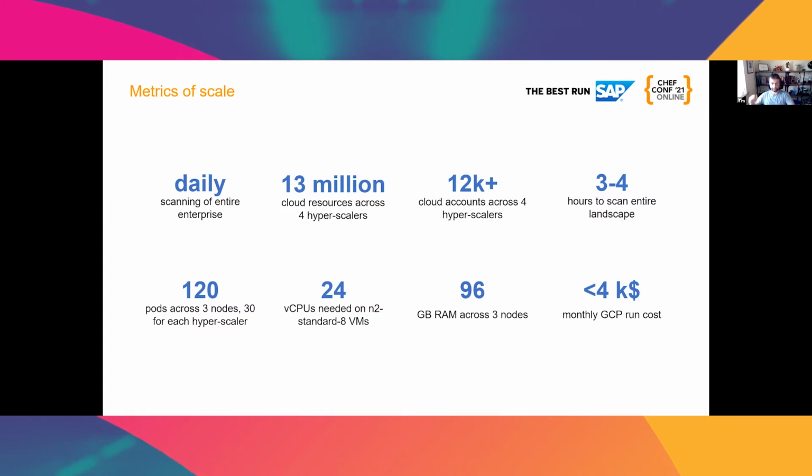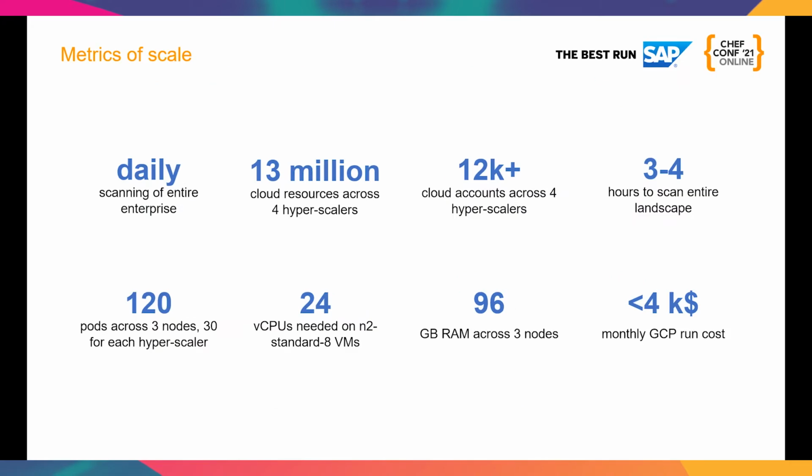And 24 virtual CPUs on the nodes with 96 gigabytes of RAM at a cost of less than $4,000 US a month. So given the scale, 13 million resources, it's actually kind of cheap to run, and you don't need much in the way of virtual hardware.